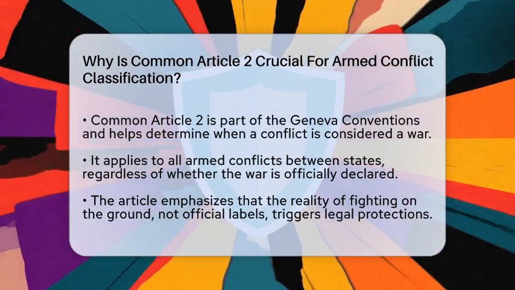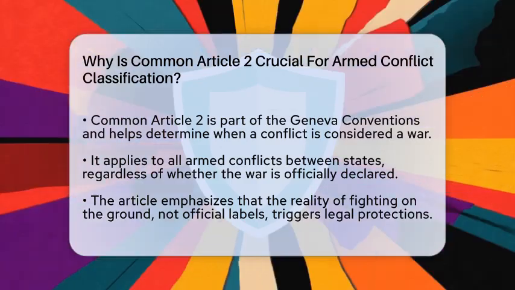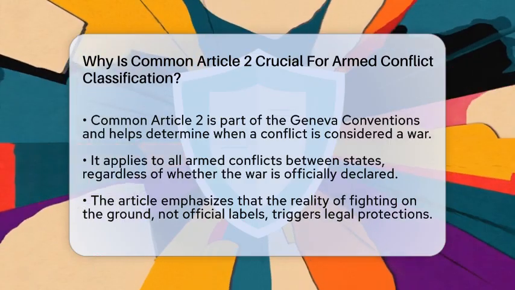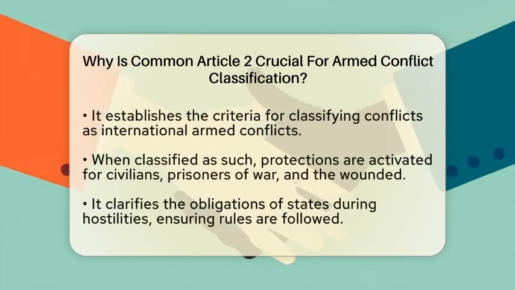Common Article 2 says that the Geneva Conventions cover all cases of declared war or any other armed conflict between countries. It doesn't matter if the war is officially declared or not. If fighting happens between two or more states, the law kicks in.